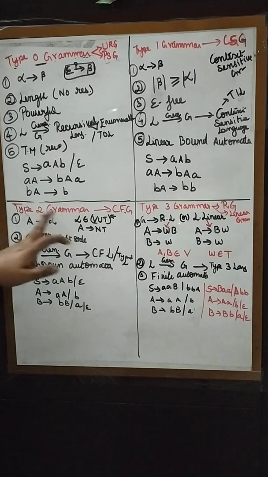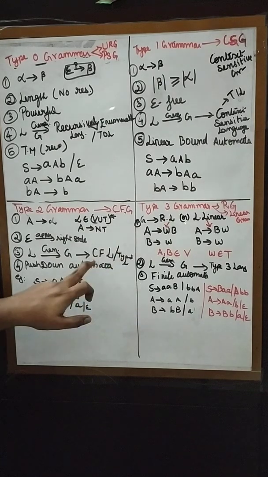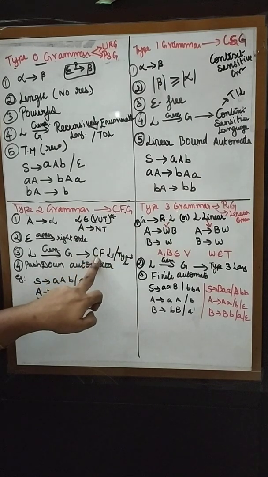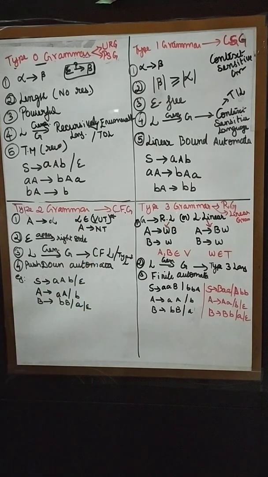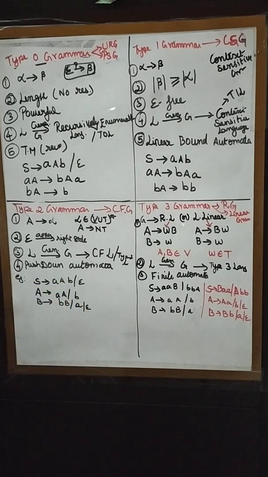The language generated by this grammar is said to be type 2 language, or otherwise called context free language, and this language can be understood by push down automata.